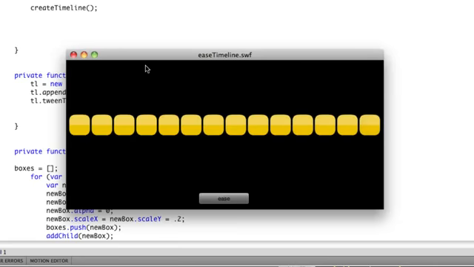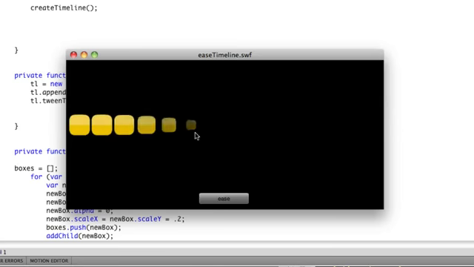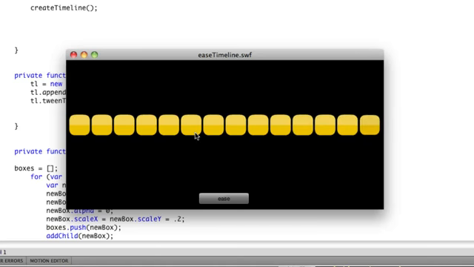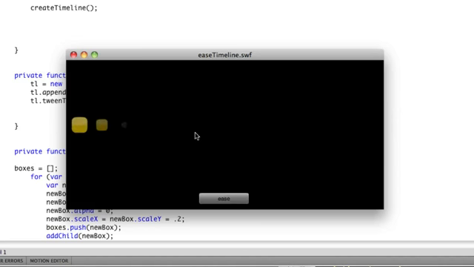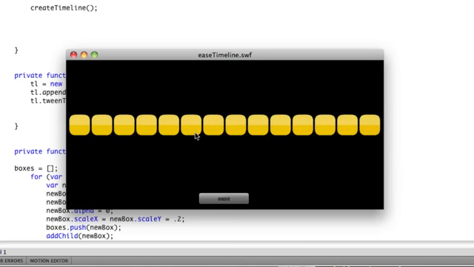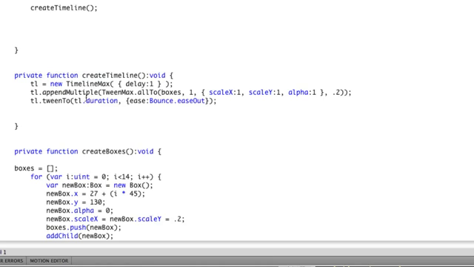So you see that? You get this nice little bounce at the end. And in order to program something like this, I don't even know how you would do it any other way. It's just a really nice, fun effect. And what's great about tween 2 is that it respects the natural playback speed of the timeline. It's going to be the same duration as if that ease wasn't there.